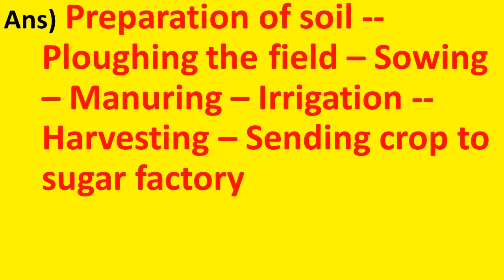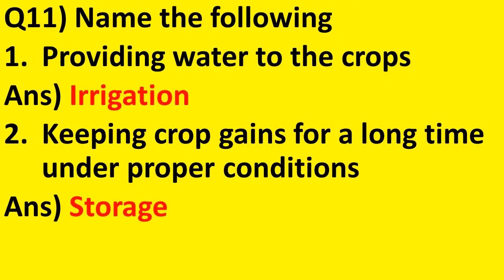Answer: that is the flowchart showing the correct order of agricultural practices in the production of sugarcane. Preparation of soil, ploughing the field, sowing, manuring, irrigation, harvesting and sending crop to sugar factory. Now question number 11. In textbook, question number 11 is given as a crossword puzzle, but here I have given that as name the following.